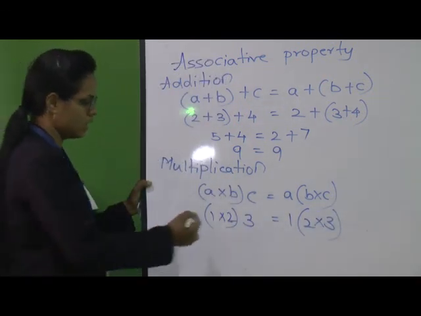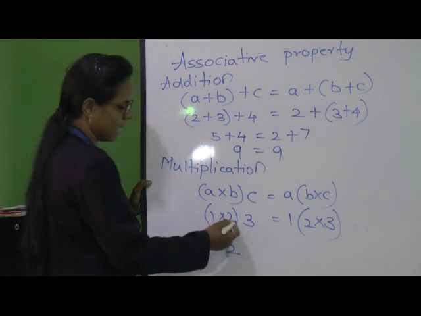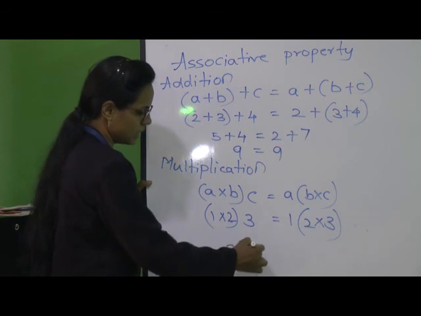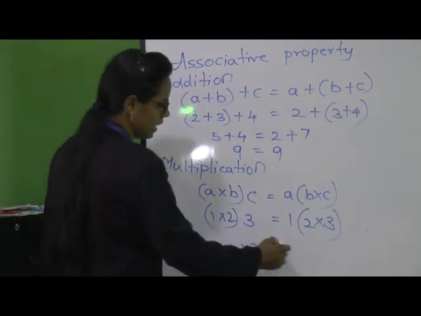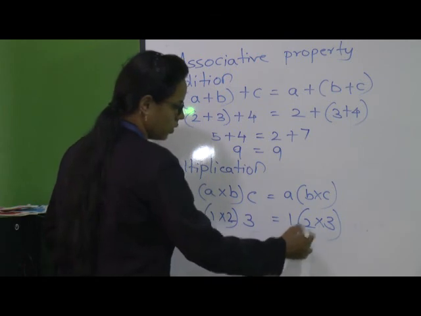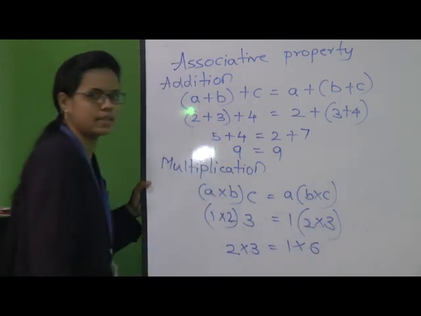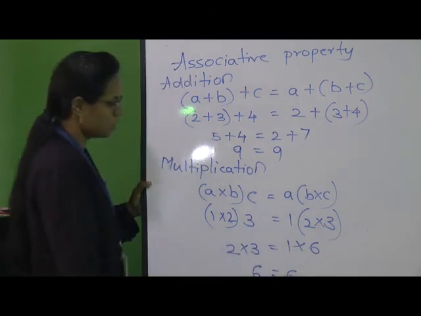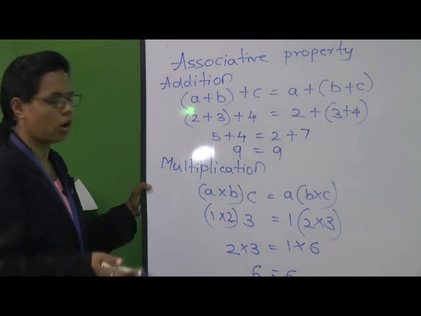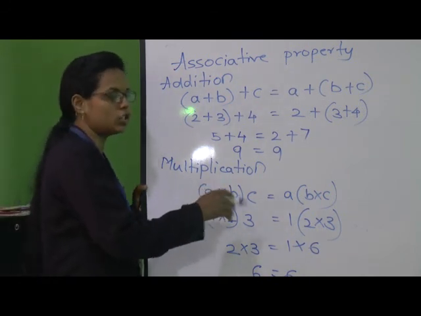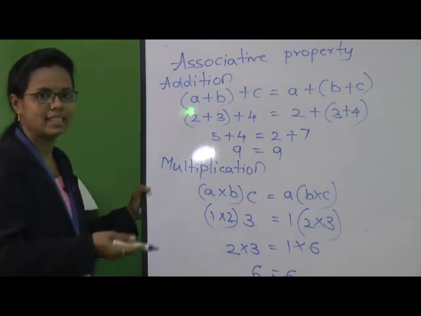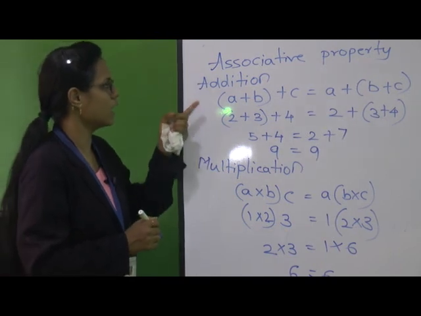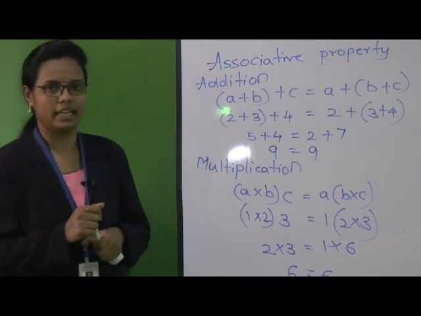Okay? See here, 1 2s are 2. Now the bracket gets solved, the bracket is removed, and it becomes 2 × 3. Now see, 1 as it is, and 2 3s are 6. See here, 2 3s are 6 and 1 6 is 6. So when we multiply in any order, whether a × b first or b × c, on both sides we get the same answer. Okay? So this is the associative property for addition and multiplication.